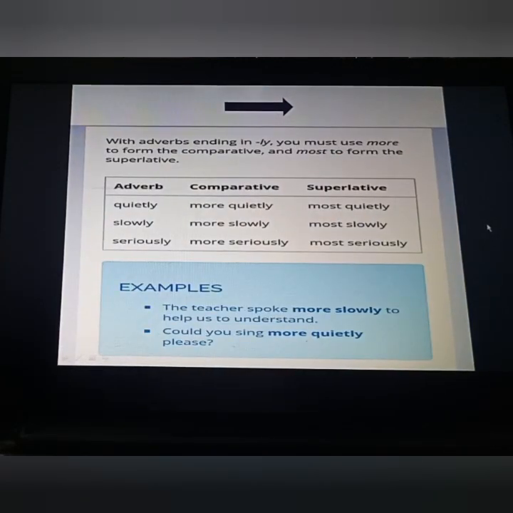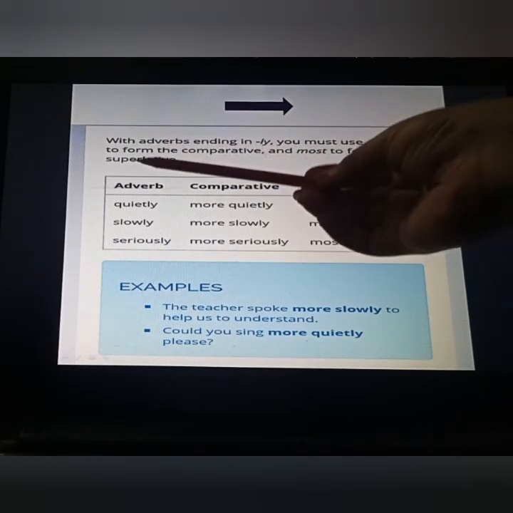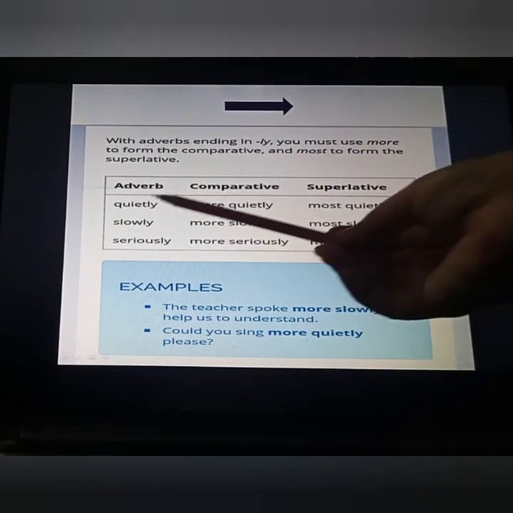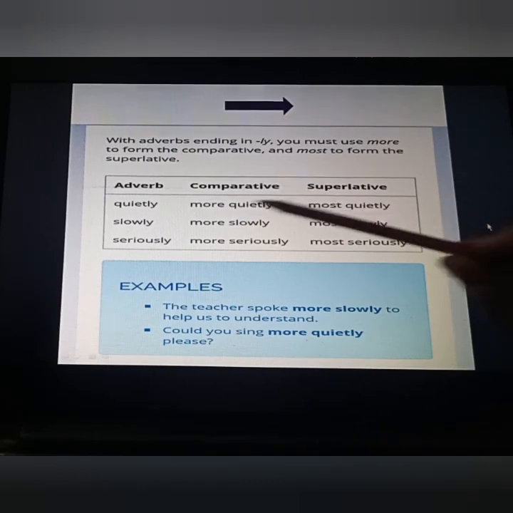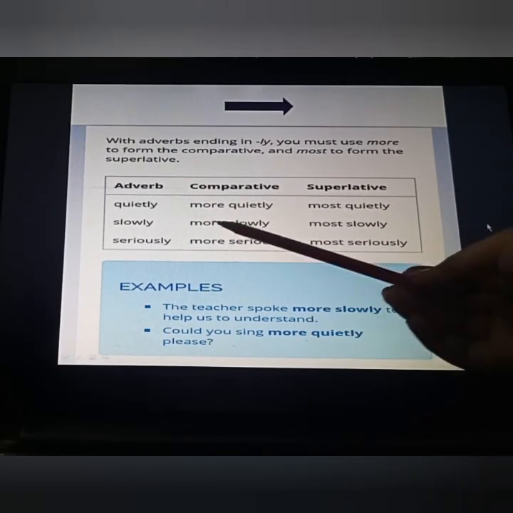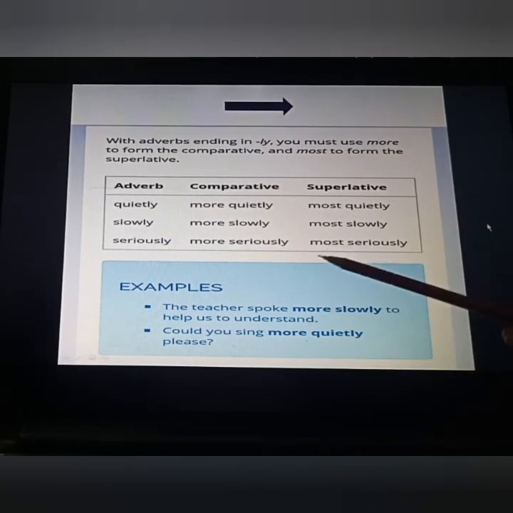Now just see some more examples. With adverbs ending in ly, you must use more to form the comparative and most to form the superlative. As I have told you, some ly words use more and most to make the comparative and superlative, like quietly, more quietly, most quietly; slowly, more slowly, most slowly; seriously, more seriously, most seriously.